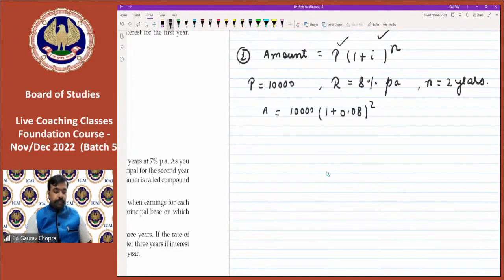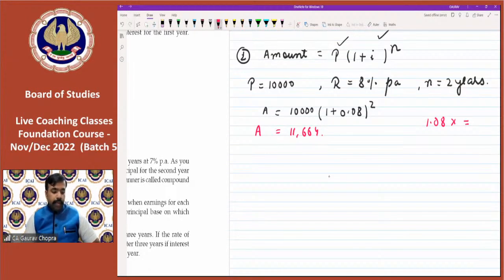Now, what we have to do? We have to calculate the power 2. So 1.08 into 1.08 equal to. For calculating the power 2, simply type 1.08, multiply and press equal to. This is known as power 2. So in this manner, you can easily calculate the powers. And then we have to multiply it with 10,000. So after multiplying, we are getting 11,664. This is the amount.